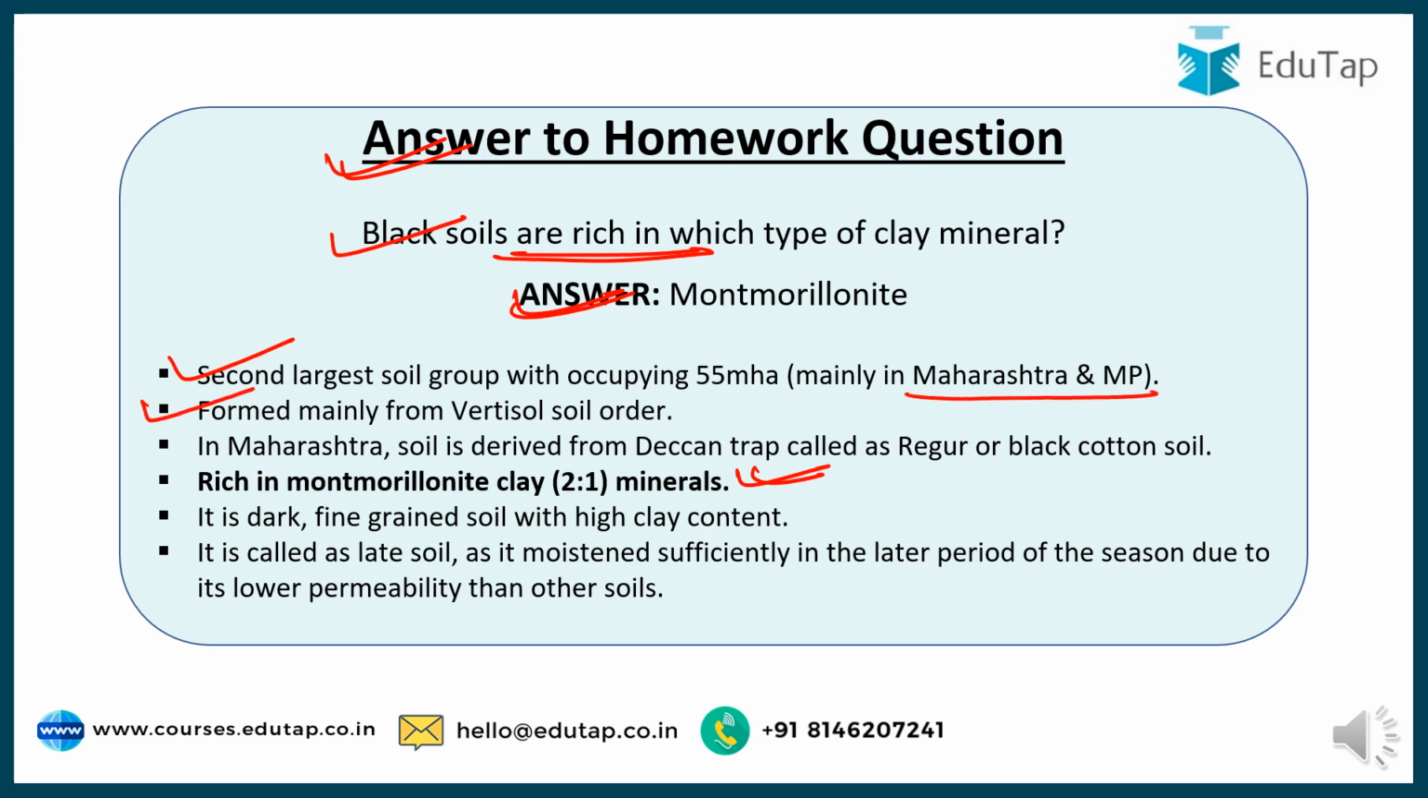And these black soils are formed from the vertisol soil order. We have various soil orders, of which black soil belongs to vertisol. And in Maharashtra, this particular black soil is derived from the Deccan Trap, that is from the Deccan Plateau part, which is called Regur or black cotton soil. It is dark, that's the reason for the name black cotton soil or black soils. It is fine grained with high clay content.